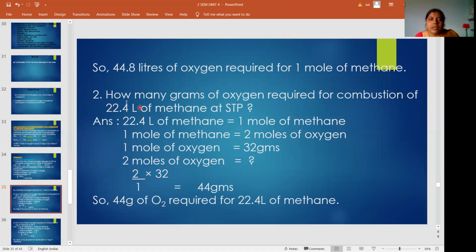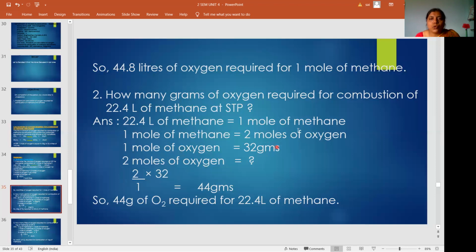That is the direct question. So in place of 1 mole of methane, he is saying 22.4 liters of methane. 22.4 liters of methane means 1 mole of methane. So 1 mole of methane requires how many moles of oxygen? 2 moles. He is asking how many grams of oxygen. What is the weight of 1 mole of oxygen? 32 grams. What is the weight of 2 moles of oxygen? 2 by 1 into 32, that is 64 grams.